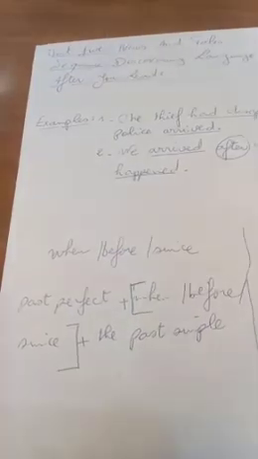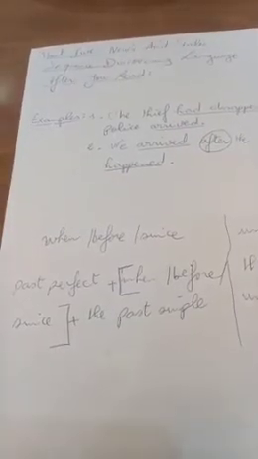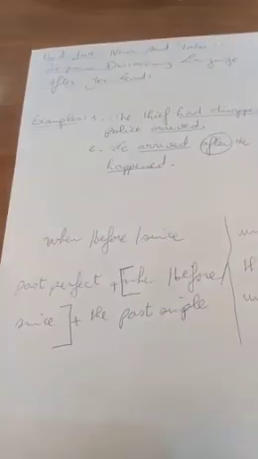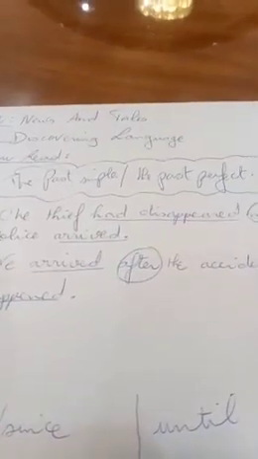If you find these expressions in a sentence, it means that you are going to start the sentence by using the past perfect plus one of these expressions, I mean when, before, or since, plus the use of the past simple. Okay? For the other ones, you have until and after. If you find until or after in a sentence, it means that you are going to start the sentence by using the past simple plus the expression, until or after, plus the use of the past perfect. So the title of this lesson is the past simple and the past perfect.